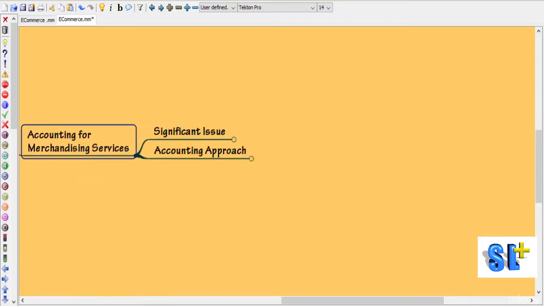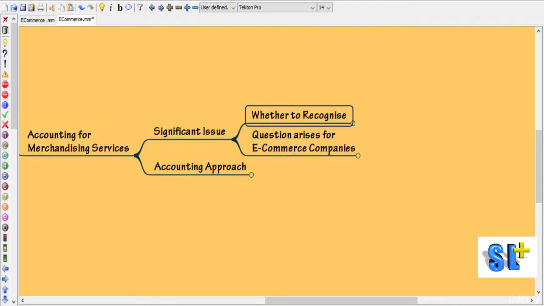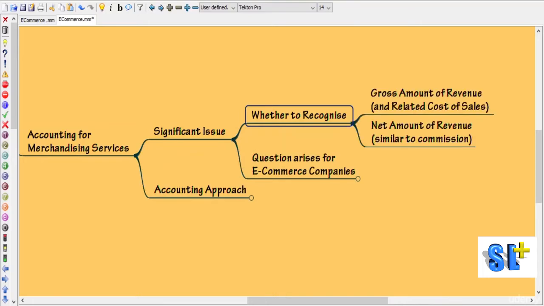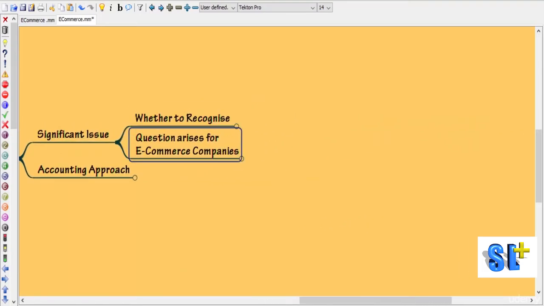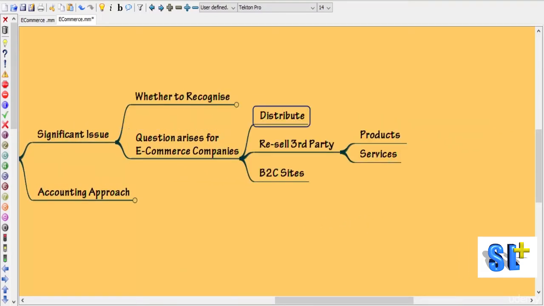Accounting for merchandising services. In case of merchandising services, the significant issue is whether the revenue should be recognized on gross basis or net basis. That is, whether we should show the gross amount of revenue along with the related cost of sales, or only the net amount of revenue, something like commission. This question would arise for e-commerce companies which are in the business of distribution, which are reselling third party products or services, or which are mainly in B2C kind of a business.